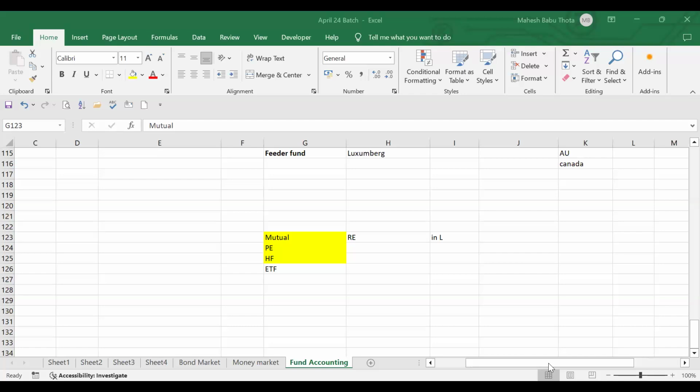Do you guys know about VCs, venture capitalists? Hello? No one? Okay, did you guys watch the movie Aakasam Nee Haddhu Ra, Surya's movie? Did anyone watch that movie? No one watched. You have to watch this movie. It's a really nice movie.